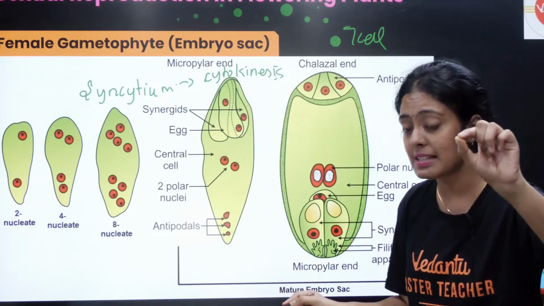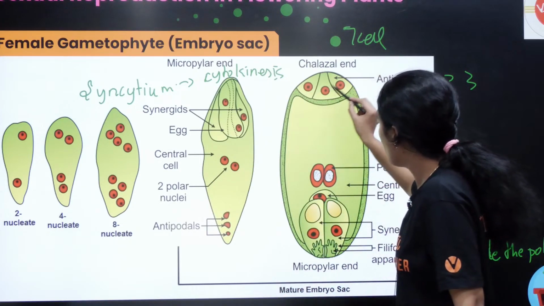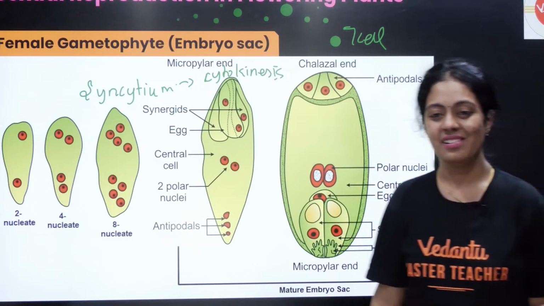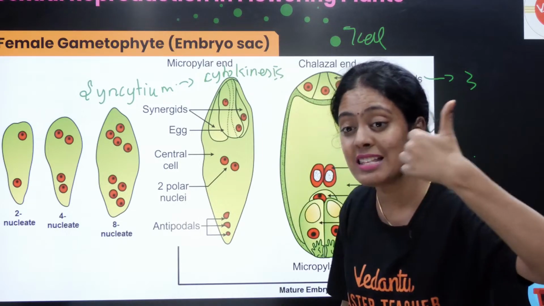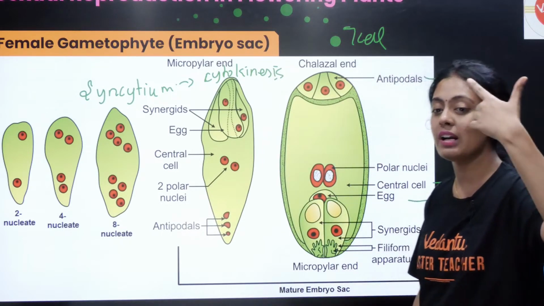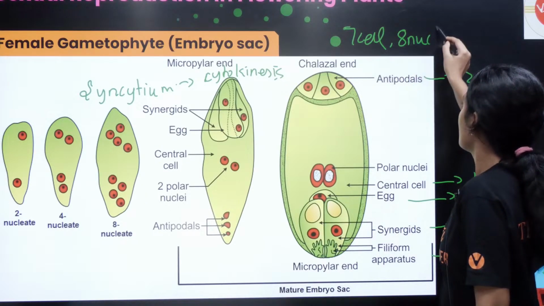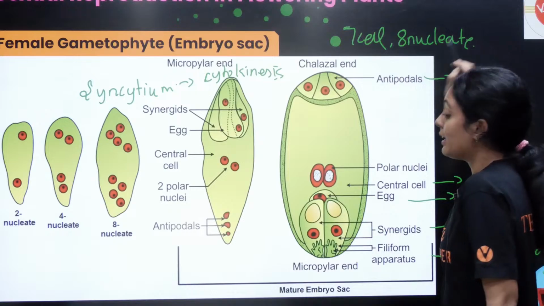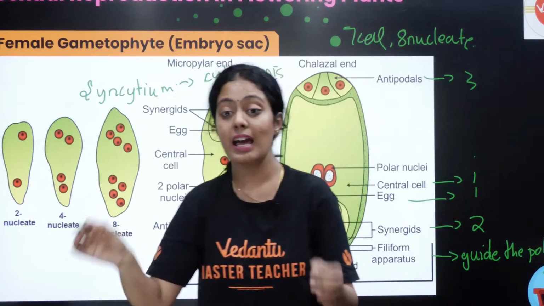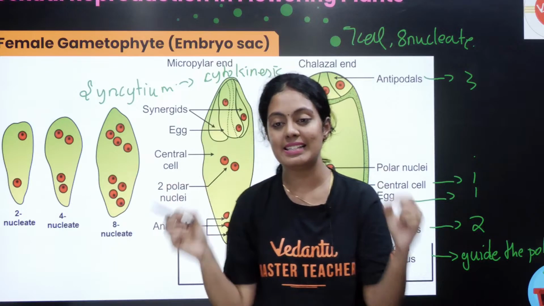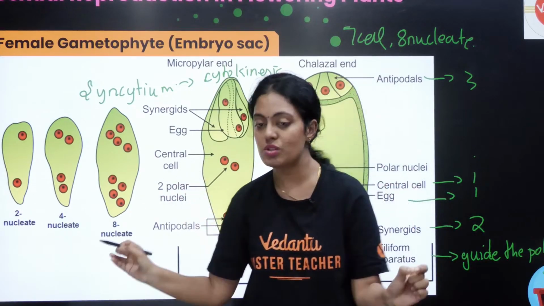இப்போ எத்தனை nucleus ன்னு count பண்ணுவோமா? 1, 2, 3, 4, 5, 6, 7, 8. Okay, so it is 7 cell, 8 nucleate stage. ரொம்ப important. Okay, don't forget, all of you put it in the chat section. Embryo sac is 7 cell, 8 nucleate stage. Okay, please do understand this.